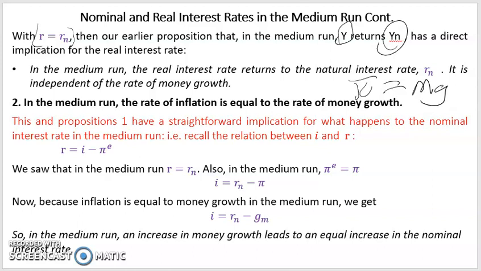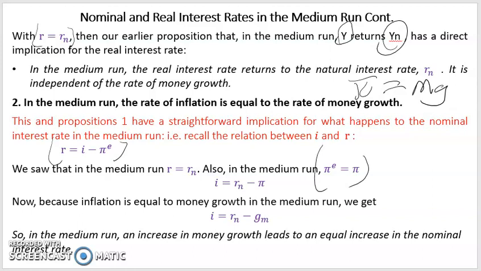To see why, recall that the relation between nominal interest rate and the real interest rate is given by this equation here, such that real interest rate is equal to nominal interest rate minus expected inflation. We saw that in the medium run, the real interest rate is equal to the natural real interest rate. Also in the medium run, expected inflation is equal to actual inflation.